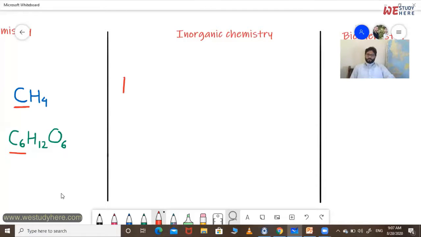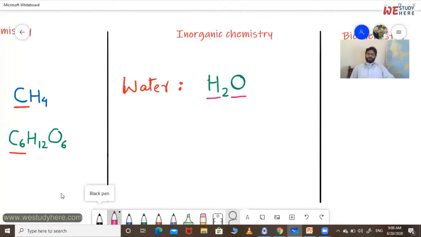So we are studying a simple example, that is water. As you know, the chemical formula of water is H2O. If you look very carefully into this one, there is no carbon. You can't see any carbon in this chemical formula. It consists of 2 hydrogens and 1 oxygen. One more example is sodium chloride, or the table salt that we are using at home. The chemical formula of table salt is NaCl.